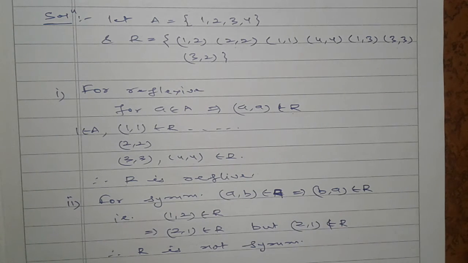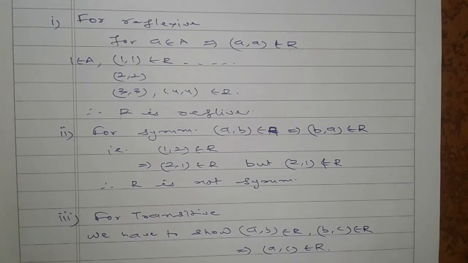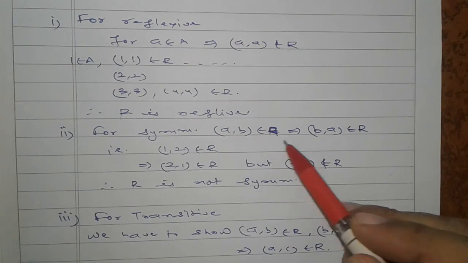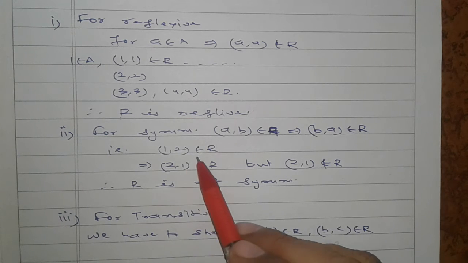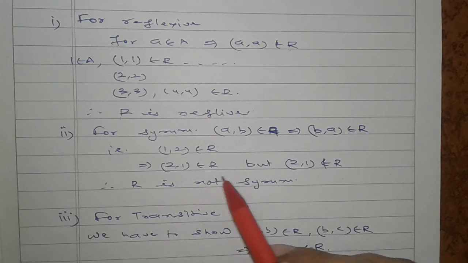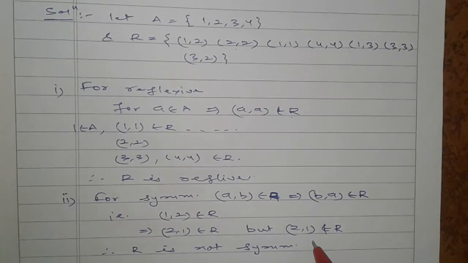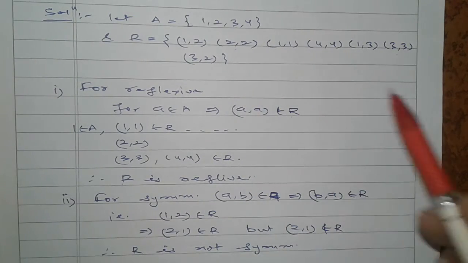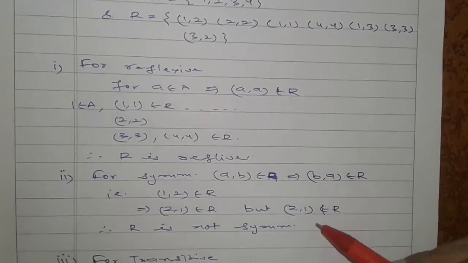For symmetric, if (a, b) belongs to R, then (b, a) belongs to R. If (1, 2) belongs to R, then (2, 1) should also belong to R. (2, 1) is not in R, so it is not symmetric.